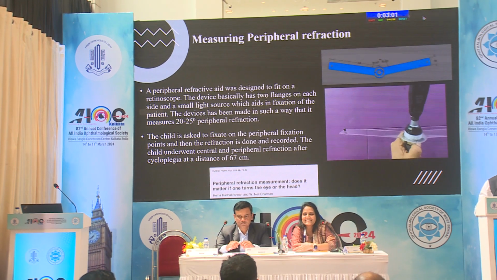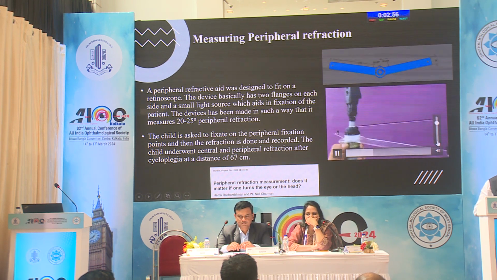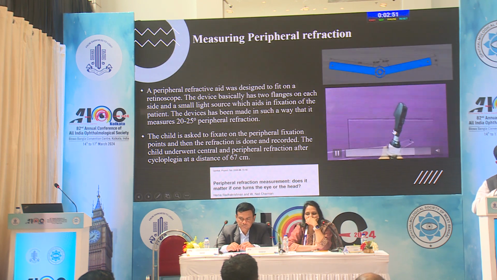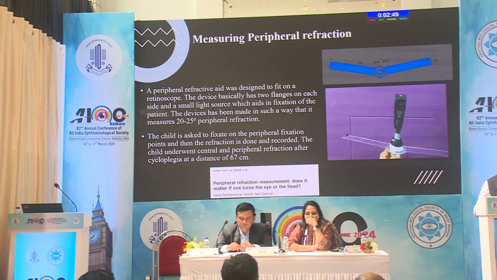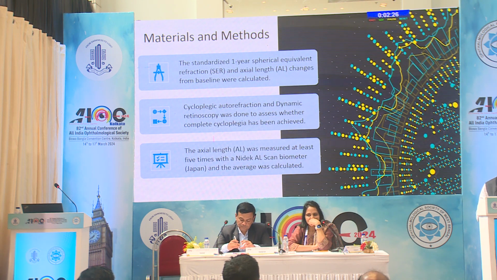So we did our study to measure the peripheral refraction, and how did we do that? We made a peripheral refraction aid which we fixed on the retinoscope, and this could measure the peripheral refraction at 20 degrees, and we measured this for most of our children. All our children were between 5 and 12 years. We included all the children who were cooperative enough for the peripheral refraction test. Children with cylindrical power of less than 0.5 diopter were included so that there is no confounding bias. Children with history of prematurity, ocular pathology, or systemic ill health were excluded.